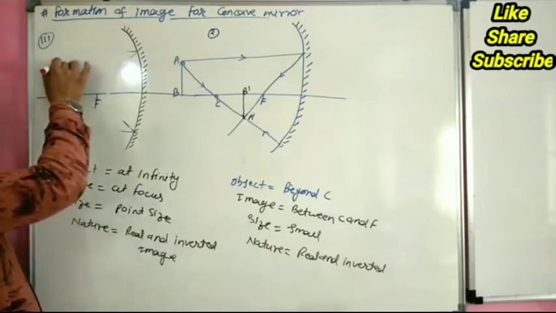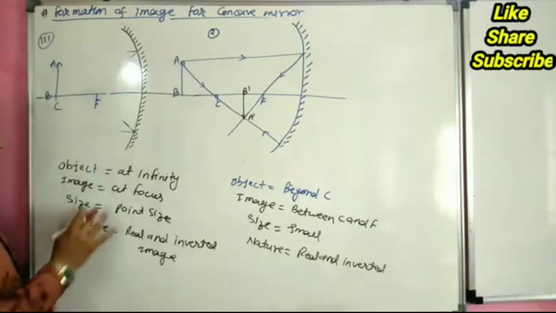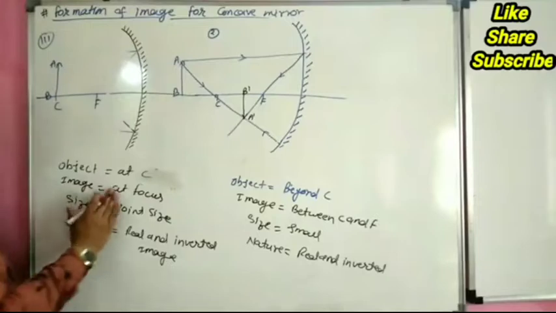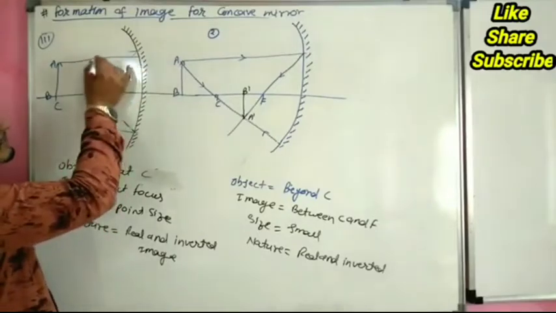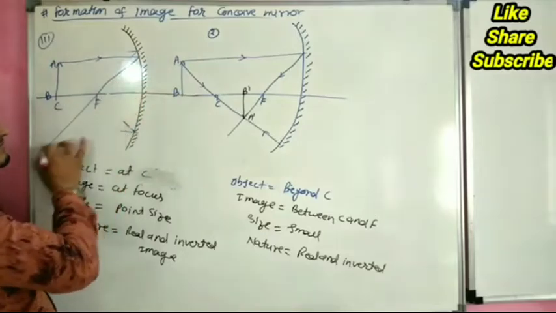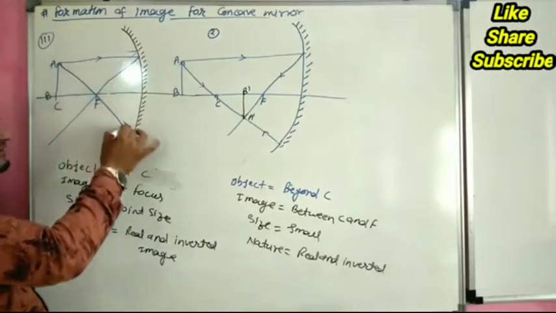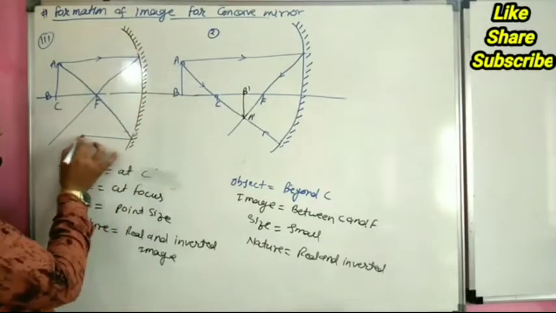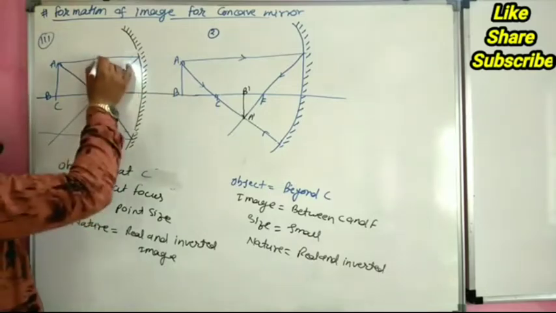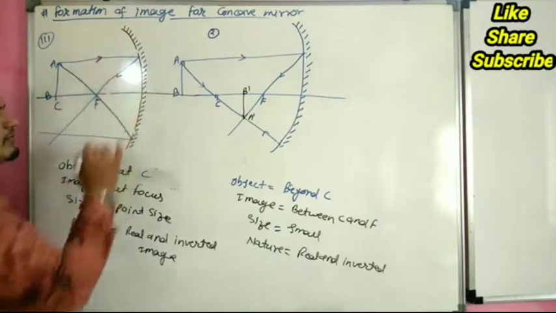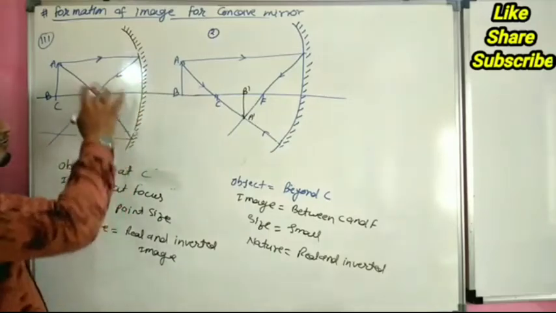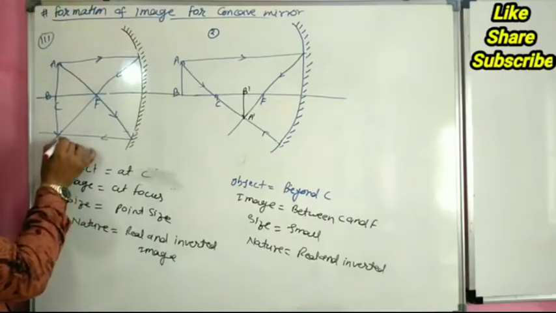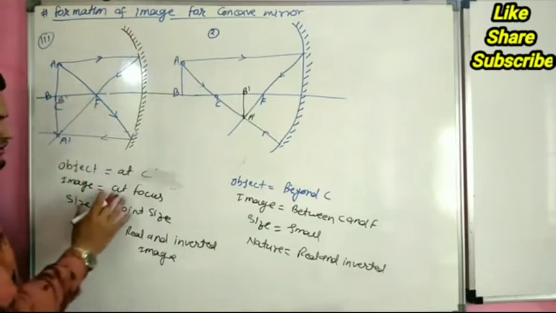The object AB is at the center of curvature C. One ray goes parallel to the principal axis and passes through the focus, and another ray comes from the focus and passes parallel to the principal axis. So the image A dash B dash forms here, at C.